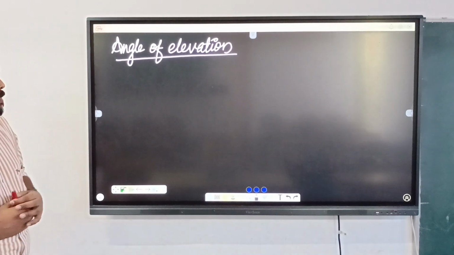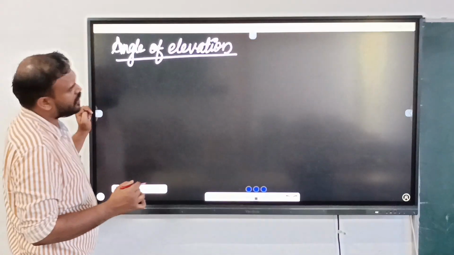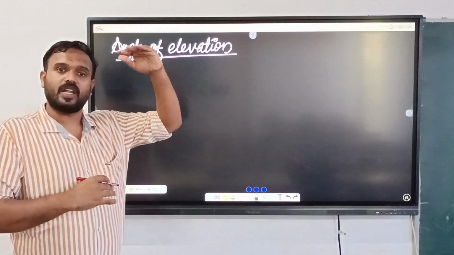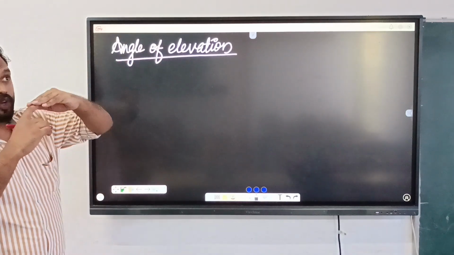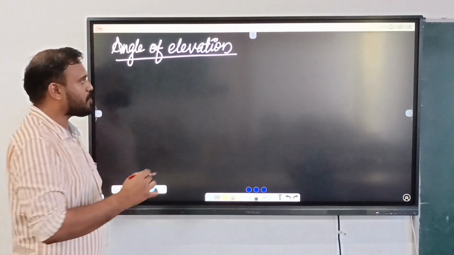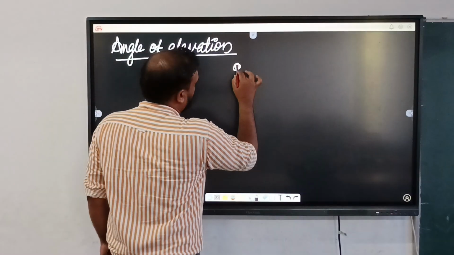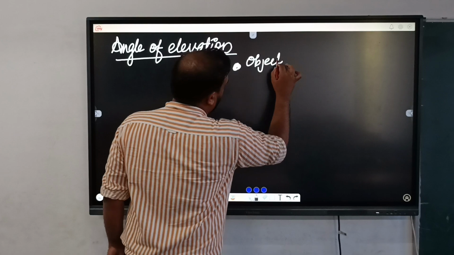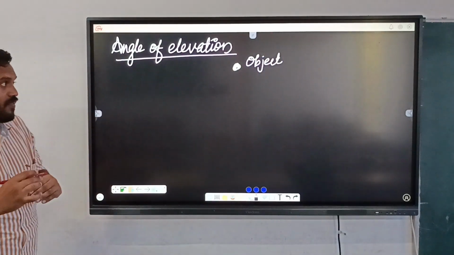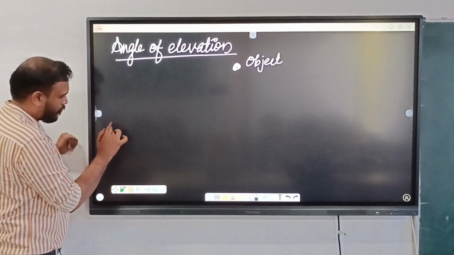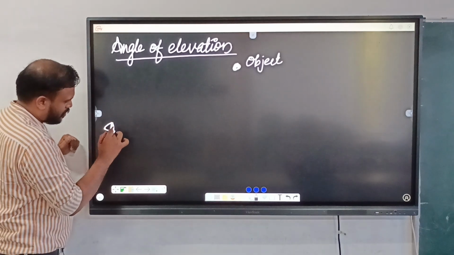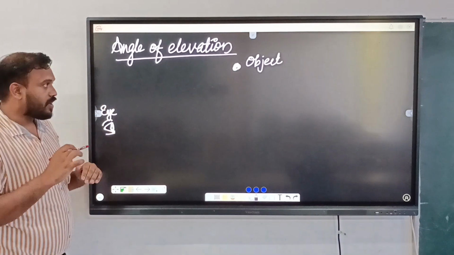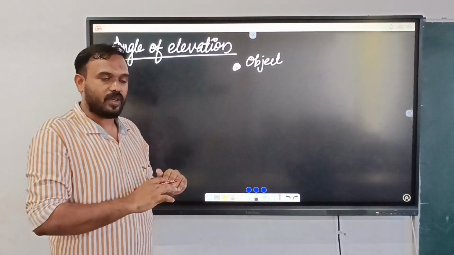Just listen here. Suppose an object is at the top of a building, or if you are looking to the top of a mountain. Suppose here is the object, and we are observing from here. We are observing the top of a mountain from there.